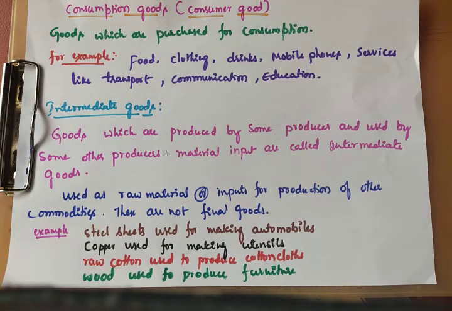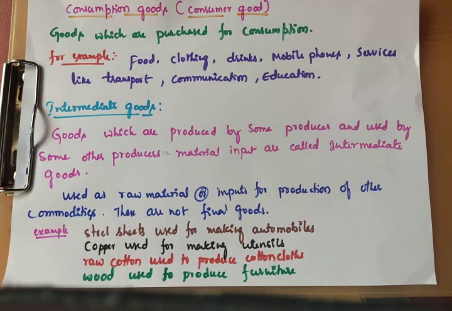Why? Because these goods will again be used for the production of another commodity. That's why it is not possible to include them in calculating national income. We should calculate only final goods, not intermediate goods. If we calculate intermediate goods, we would be doing double counting. So to avoid double counting, we should ignore intermediate goods, because they are used in the production of another commodity.